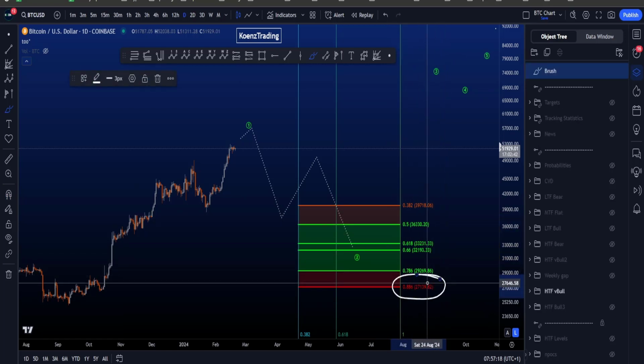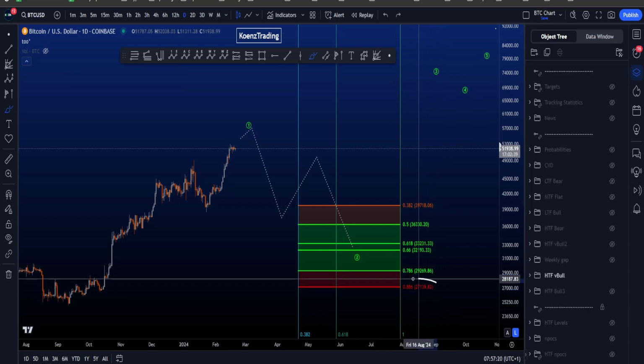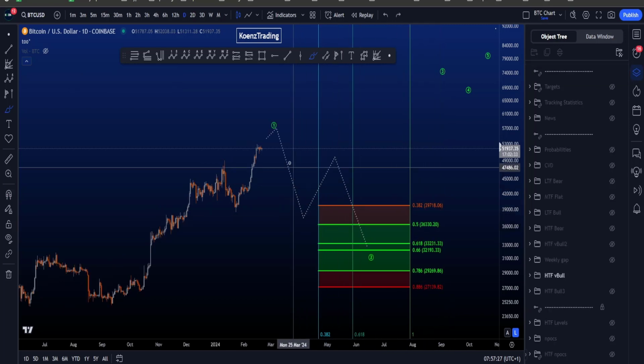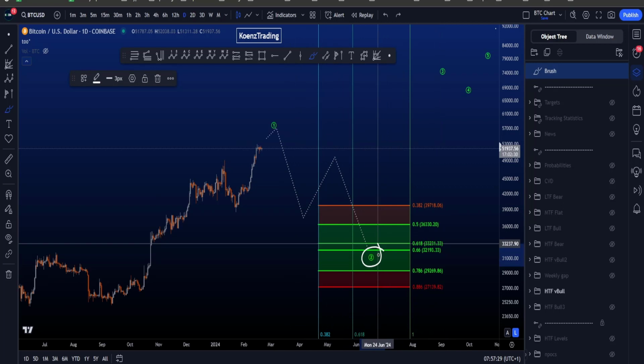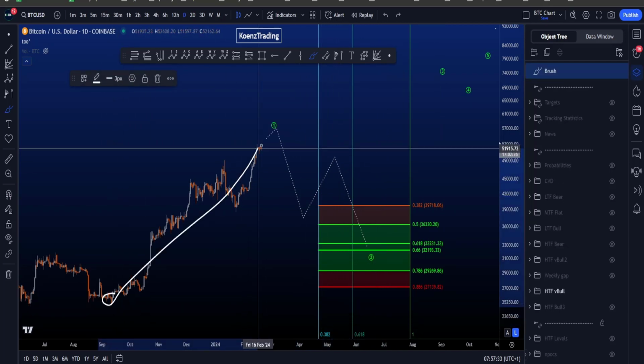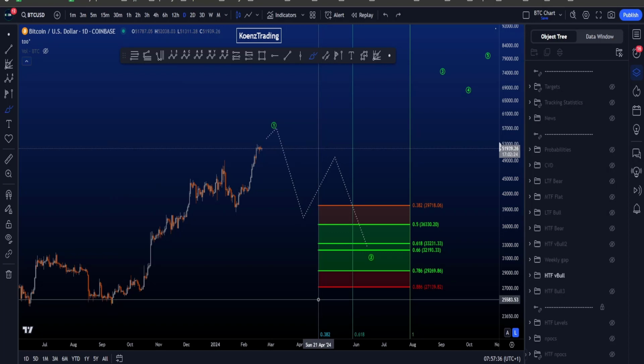The 0.886 is a rare target for a wave 2 at 27.1K, and the 0.382 is a less common target for a wave 2 at 39.7K. From a time perspective, preferably this wave 2 is ending after the 0.382 Fib time, taken from the low to the high, which is currently positioned on the 21st of April this year.